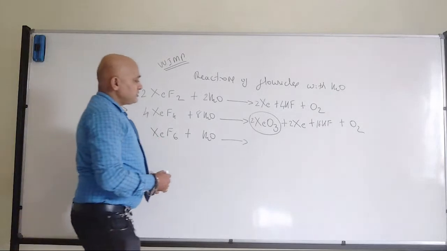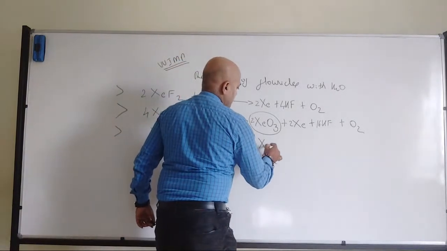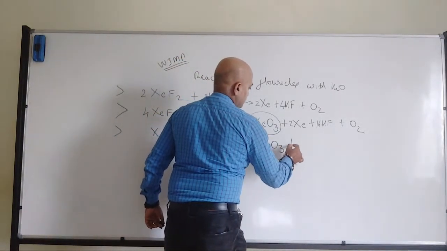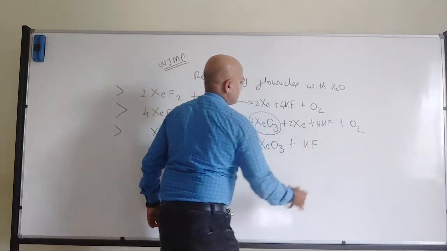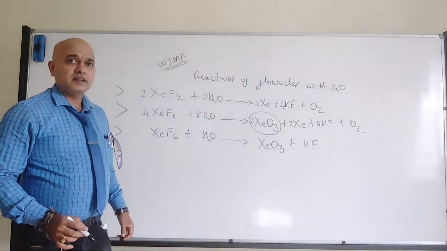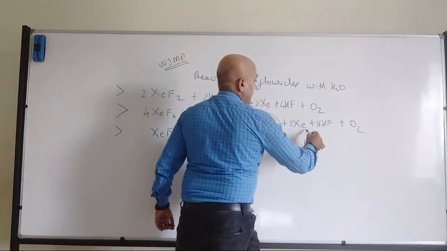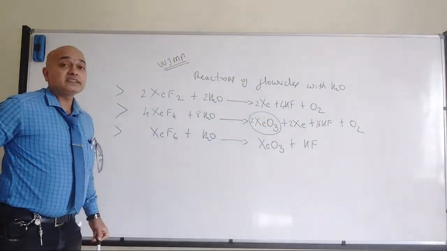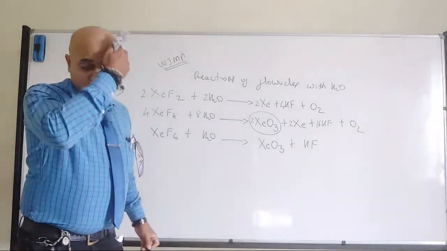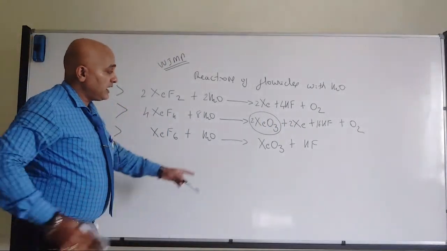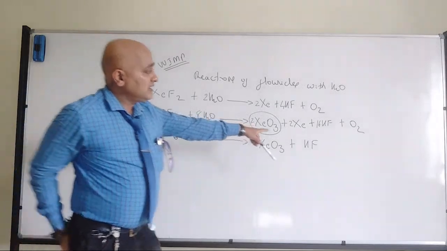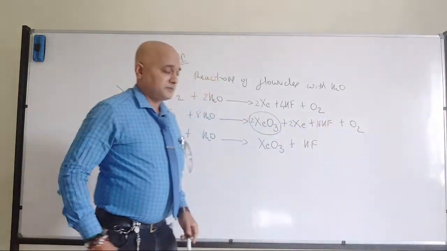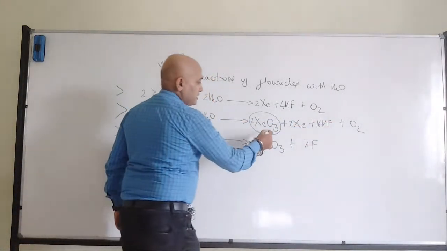Now when it comes to xenon hexafluoride, we are going to have XeO3 and hydrogen fluoride, that's all. So there is no Xe and oxygen when it comes to xenon hexafluoride. So that's where you should remember.